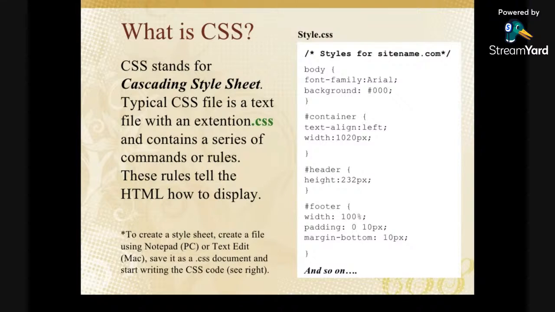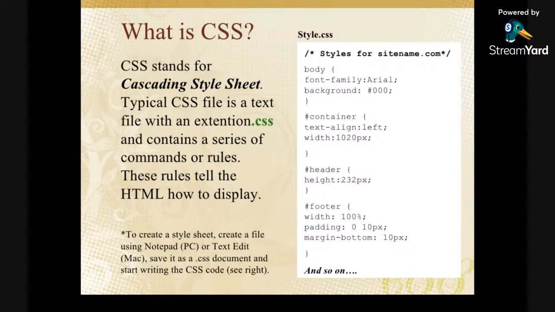So let's dive straight into this tonight, right? What is CSS? I've said before that CSS stands for Cascading Style Sheet. What Cascading Style Sheet simply means is that it's the guide that you use in defining the beauty and the aesthetic of the HTML page.